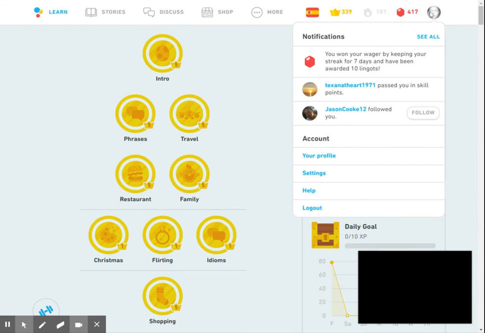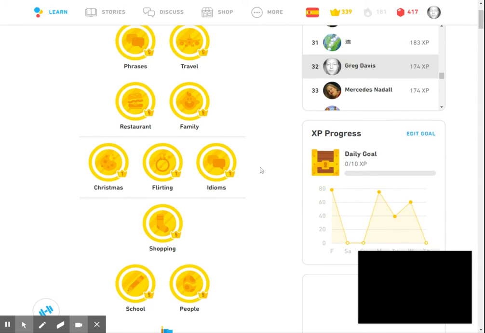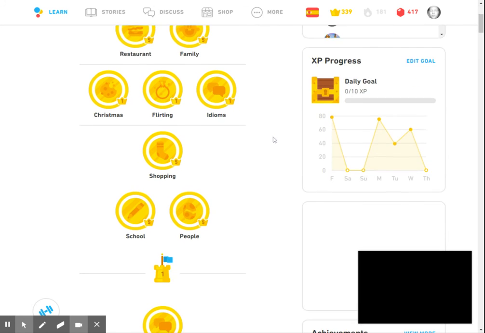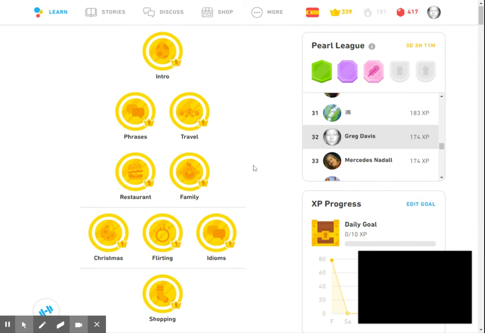There's my picture. And I had some people who passed me up. Here, I got 174 this week. I'm going to work. I haven't done any yet today, so I can go through and do a lesson. You should see, for you guys, an assignment that pops up here that says you have 200 XP to do. And so just go ahead and do that.